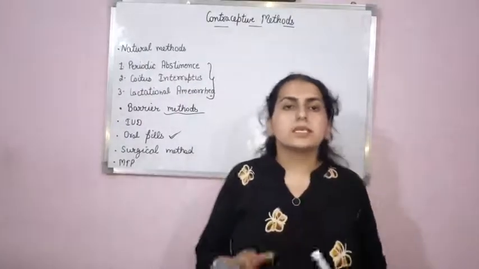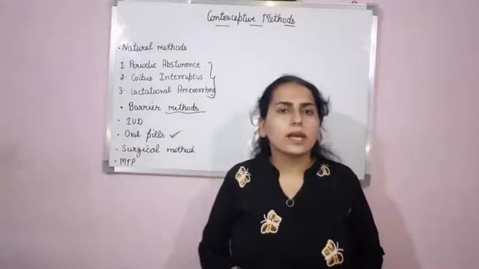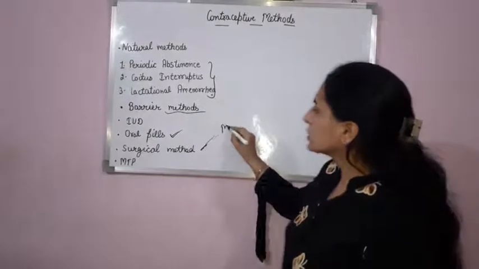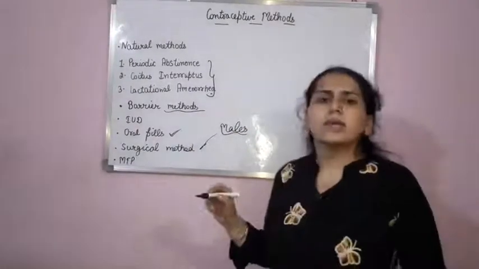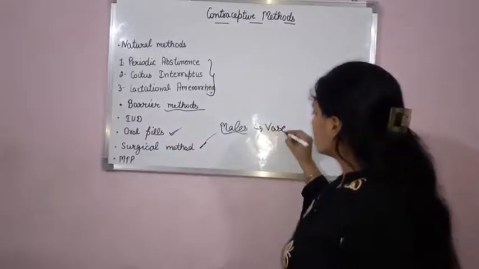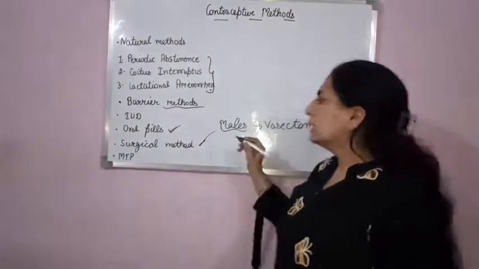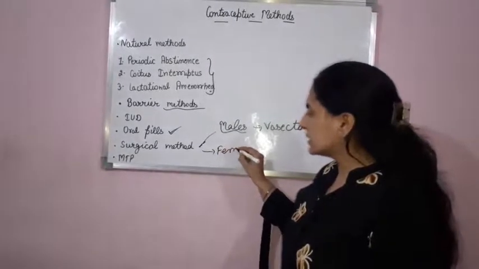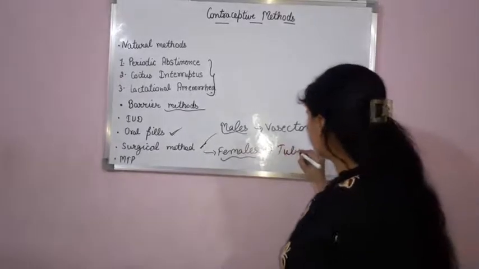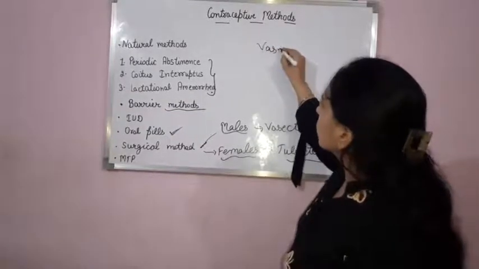Now the next method is the surgical method. As the name suggests, surgical means surgery. This method is also known as the sterilization method. If this method is done in case of males, it is known as vasectomy. And if this method is done in females, it is known as tubectomy. Now, what does this mean? Let us start with the vasectomy.